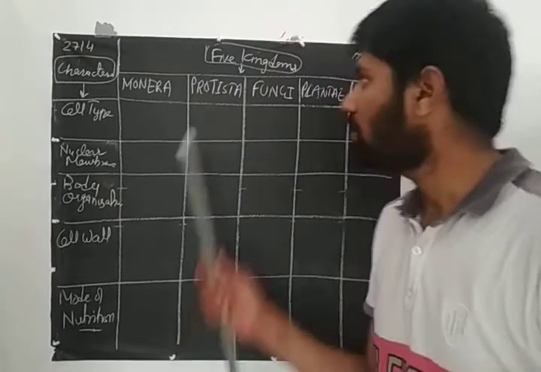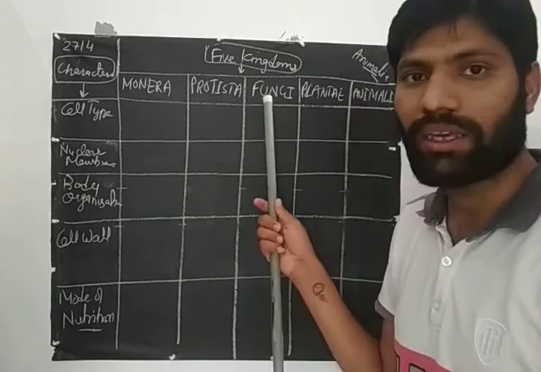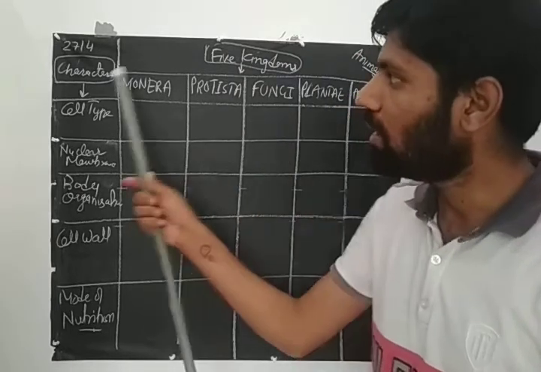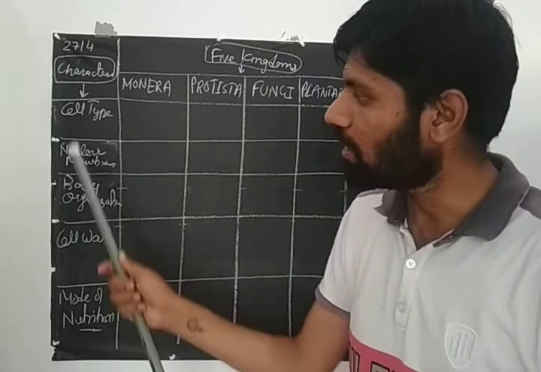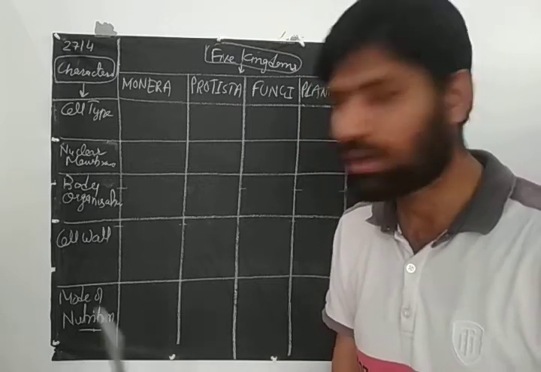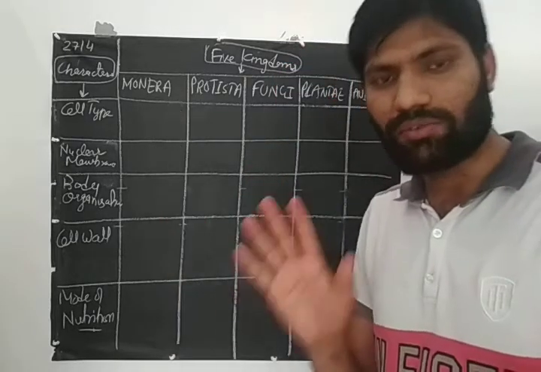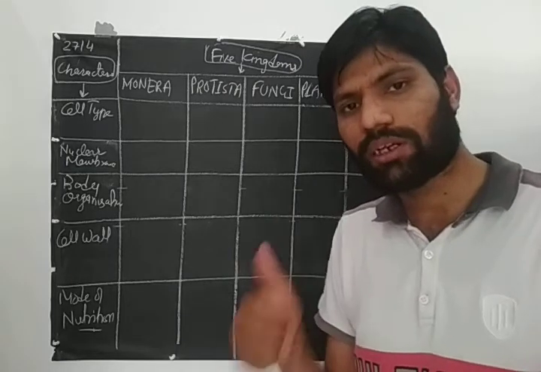Now see, these are the 5 kingdoms: Monera, Protista, Fungi, Plantae, Animalia, and these are the characters like cell type, nuclear membrane, body organization, cell wall, mode of nutrition. So very first, this is the very simple rule, or we can say thumb rule in classification.